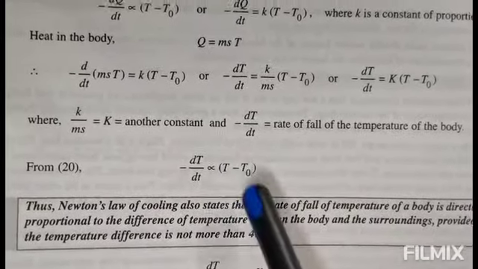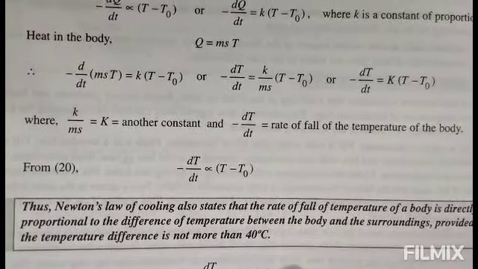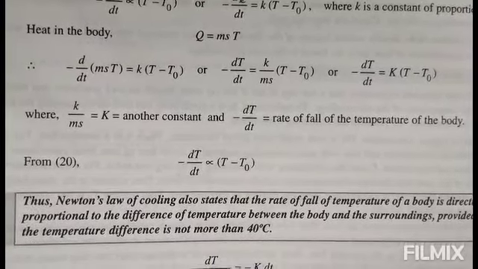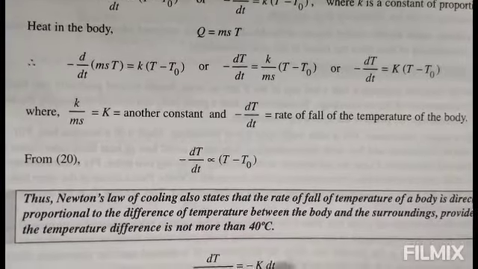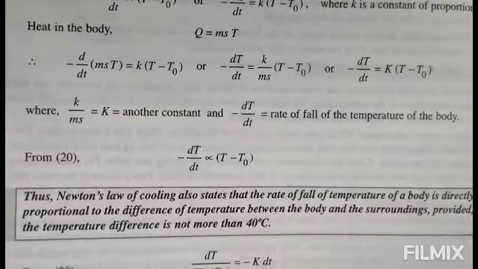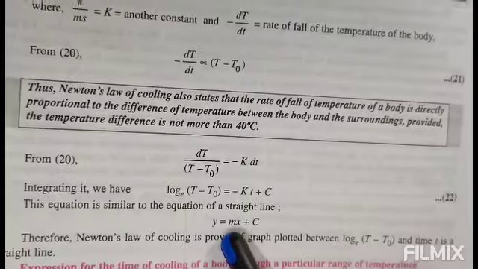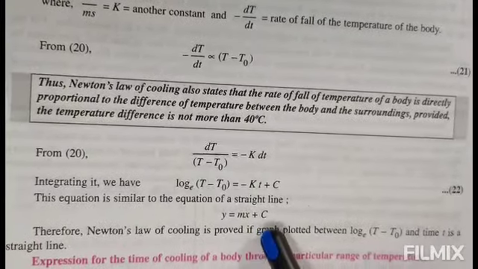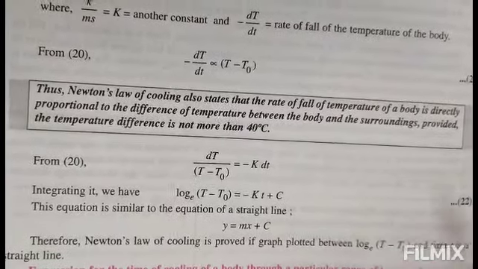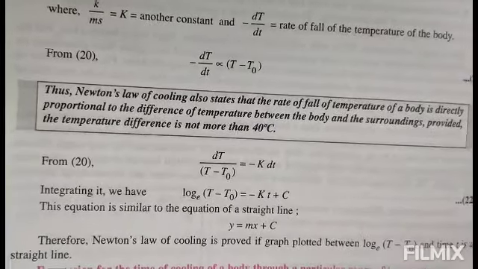So in this equation, dT upon T minus T0 is equal to minus K dt. If we integrate both sides, we get log of T minus T0 equal to minus K t plus c. This equation is similar to the equation of a straight line, y equals m x plus c. Therefore Newton's law of cooling is proved if the graph plotted between log of T minus T0 and time t is a straight line.